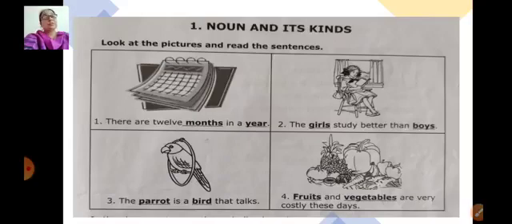What are the nouns? Can you tell me? It's very simple. You are right. Nouns are the name of persons, places, animals or things. Let's revise once again. Nouns are the name of persons, places, animals or things.